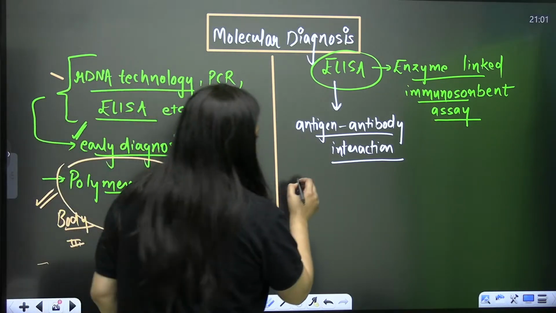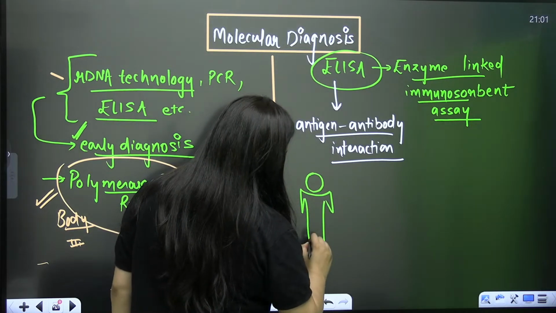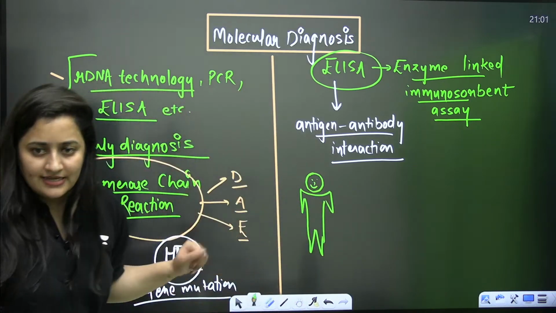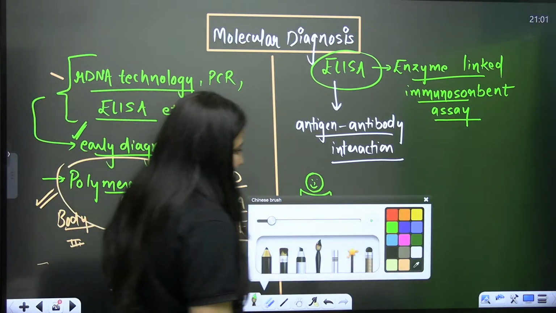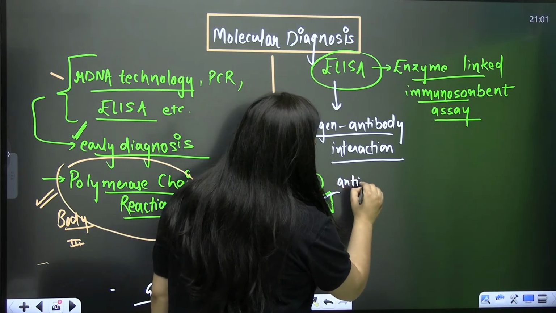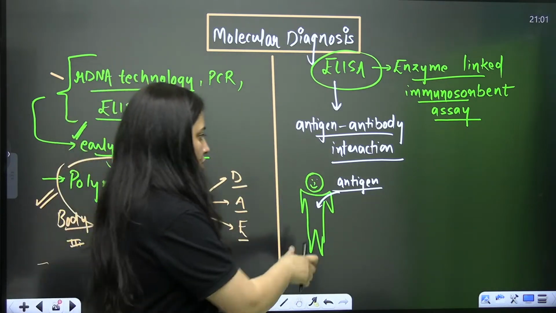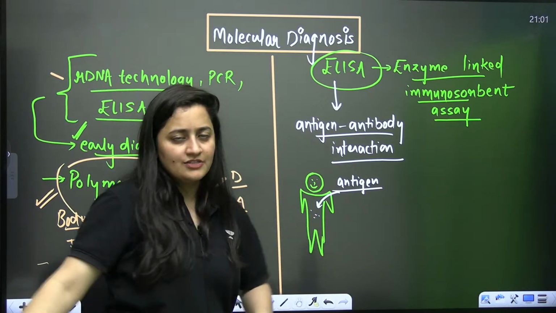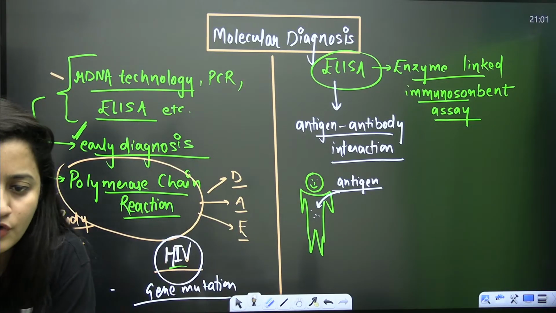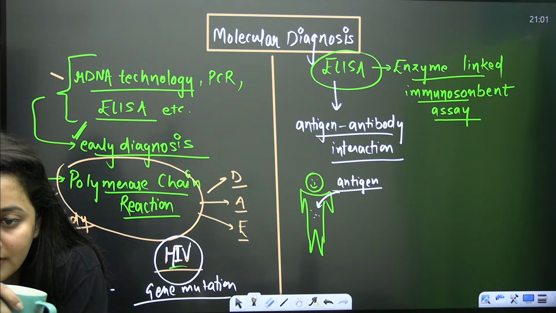Let's take the example of Chintu. So Chintu is having some issue. Let's say any antigen is there in Chintu's body. Even if that antigen is in very small amount, don't you think once the body recognizes it, the body is going to make antibodies against it? Yes or no?